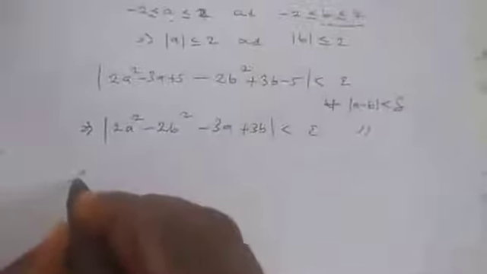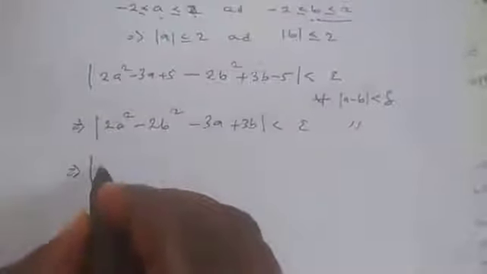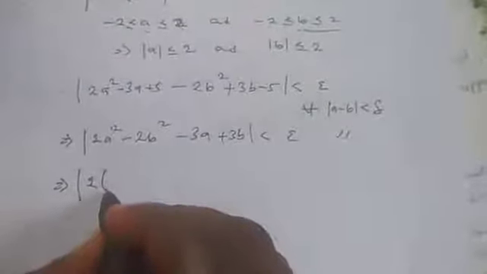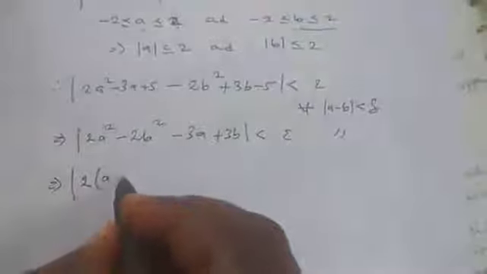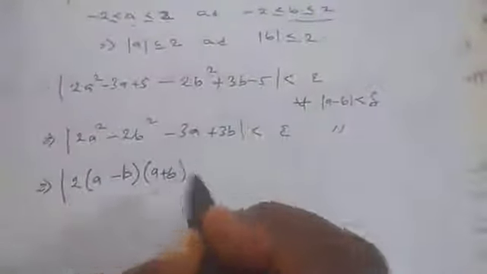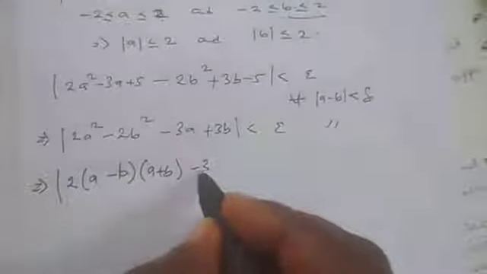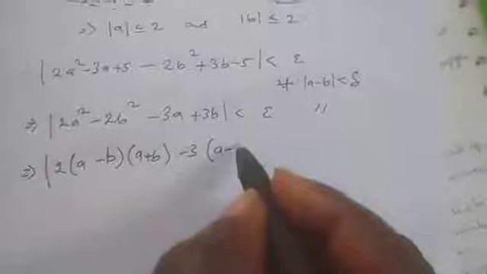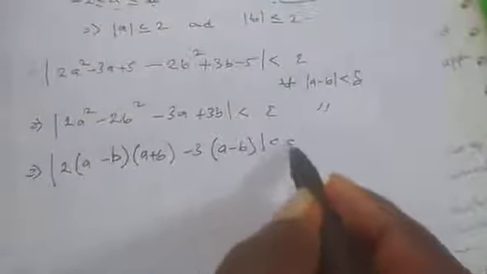I don't need to rewrite it. Now, observe that 2 is common. a squared minus b squared is the same thing as a minus b times a plus b. Also, minus 3 is common. This is minus 3 times a minus b, less than epsilon whenever this occurs.